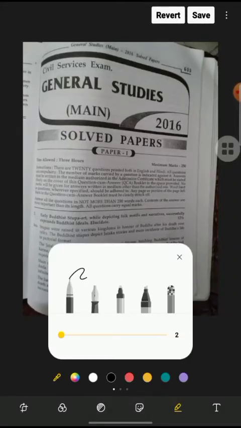Questions that are very relevant in the present context, and how UPSC repeats these kinds of questions, so we should have some brief idea. Question number 1: the early Buddhist stupa art, while depicting folk motifs and narratives, successfully expounds Buddhist ideals. Elucidate.